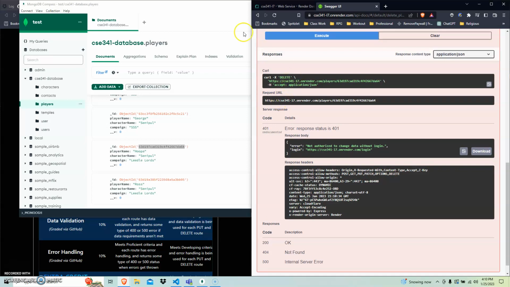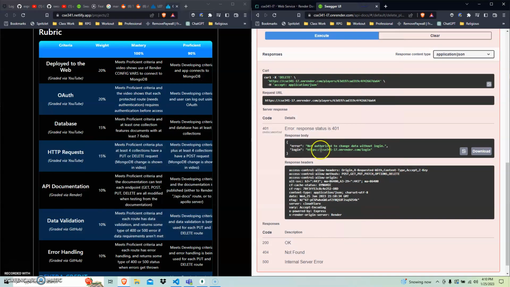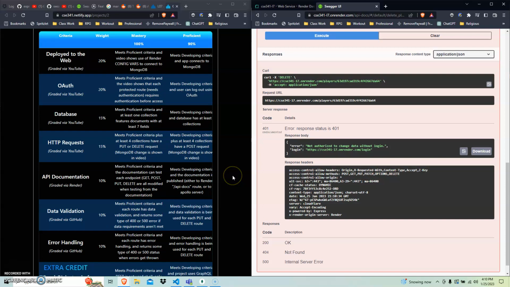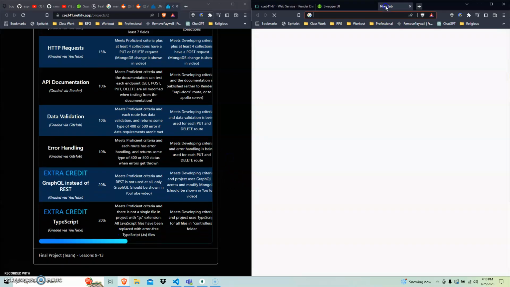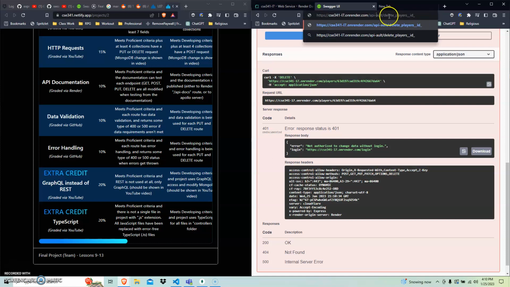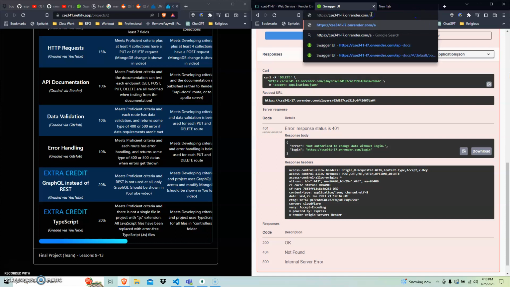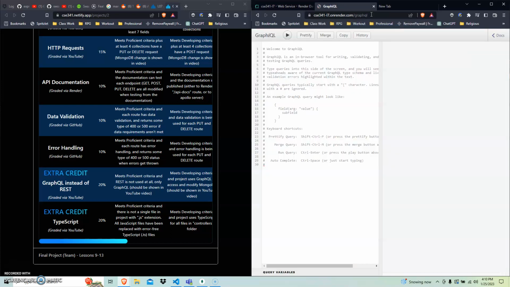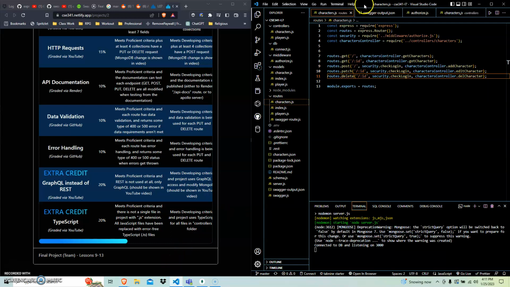So, there is that. I guess the last thing I will show off a little bit is what my GraphQL is capable of. So, yeah. Okay. Yeah, I realized I don't have any of my stuff here.